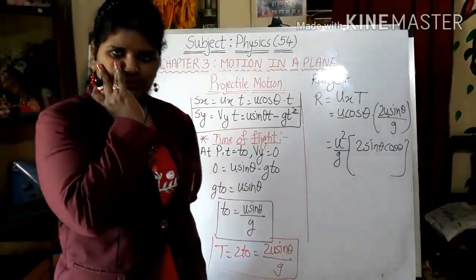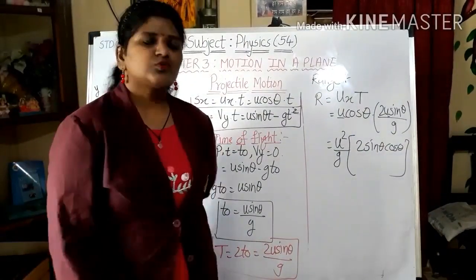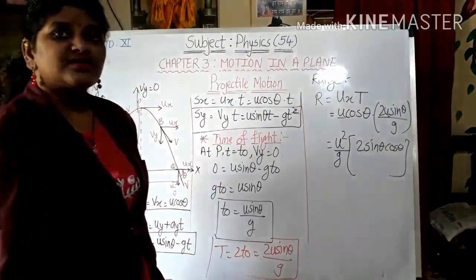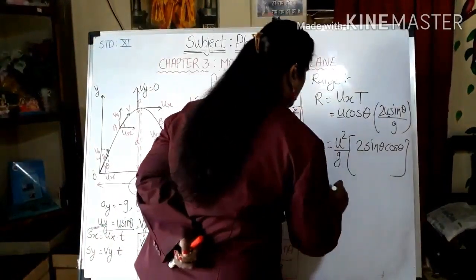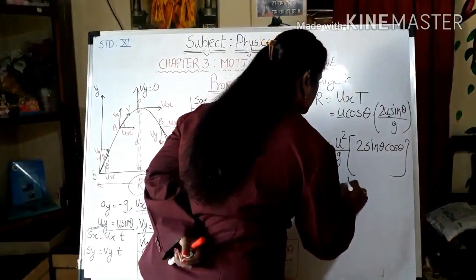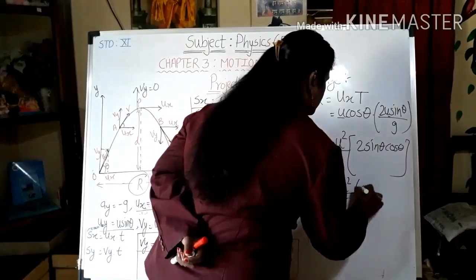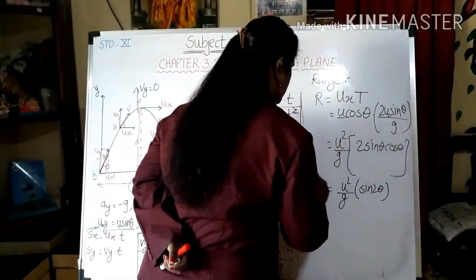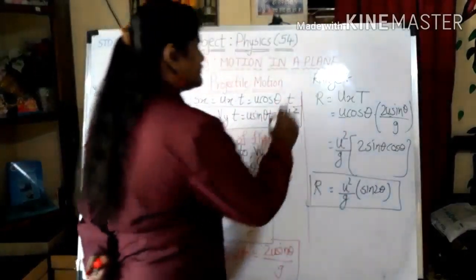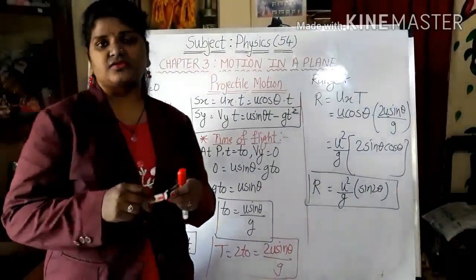It is from the trigonometry formula, so it is nothing but sin 2 theta. So R is u square sin 2 theta by g. So we got the value for R also.